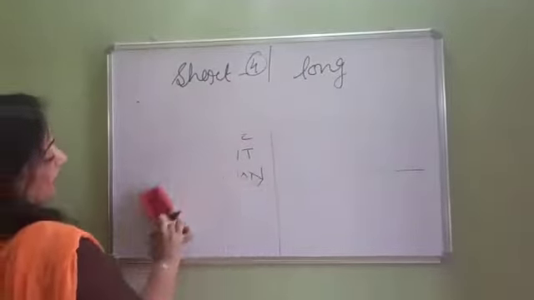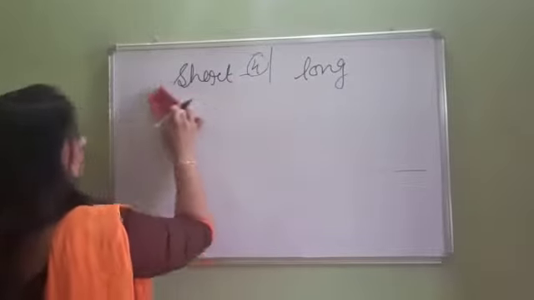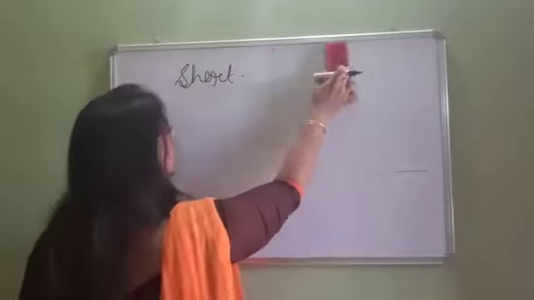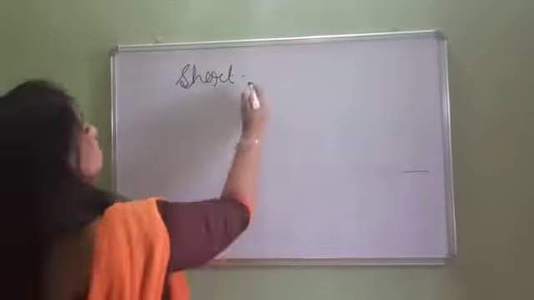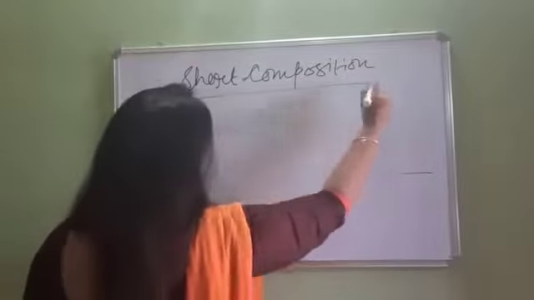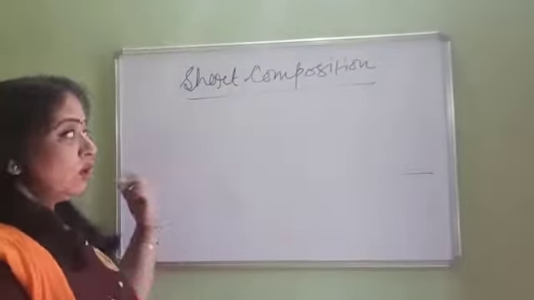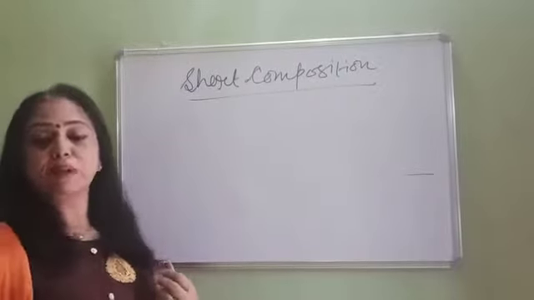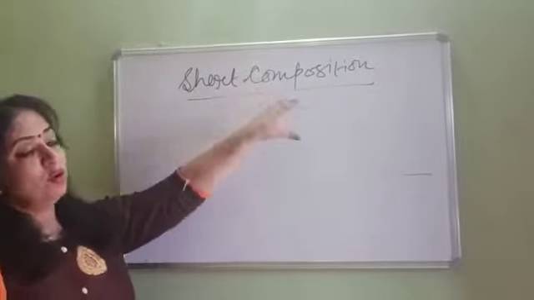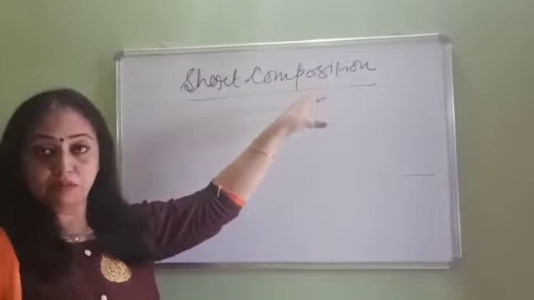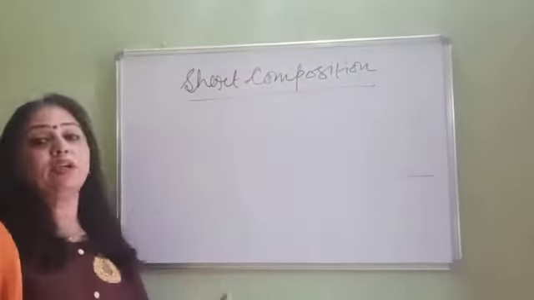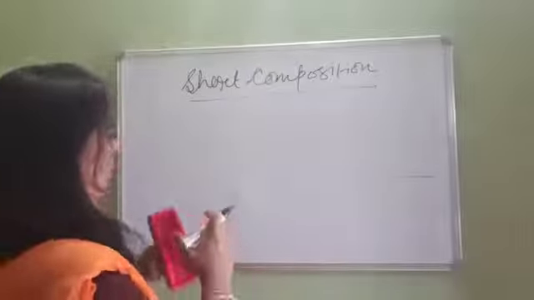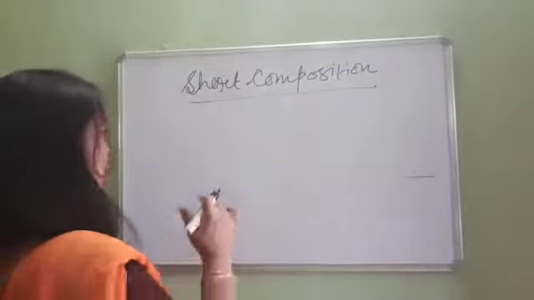First, I will tell you all the things in detail. Today we are going to do the first part of short composition, which you have been doing from class 6th. It's very common and you all know about it. But still we always ask why we get fewer marks in it. It is because you are not focused on the marking scheme. You do it randomly, but how you have to do it, we are going to do in a very perfect way.